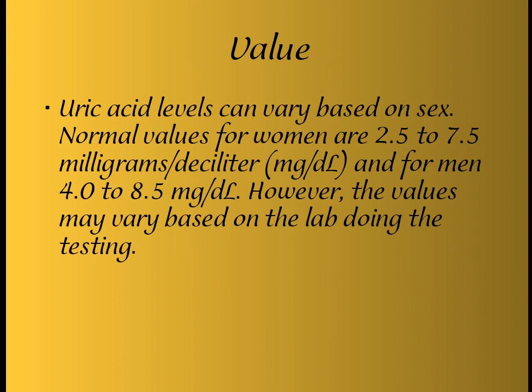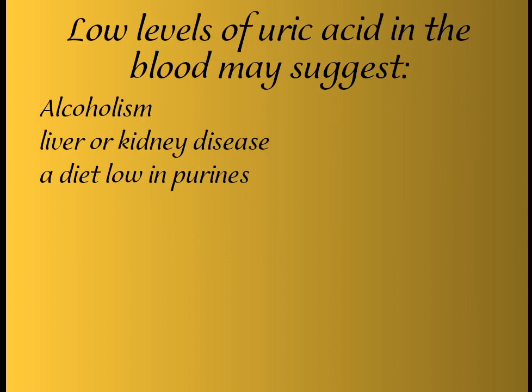The normal values depend on sex. Normal values for women are 2.5 to 7 milligrams per deciliter, and for men 4.0 to 8.5. However, the value may vary based on the lab doing the testing. A low level of uric acid in the blood may suggest alcoholism, liver or kidney disease, or a diet low in purines.